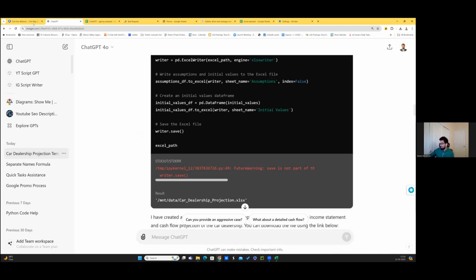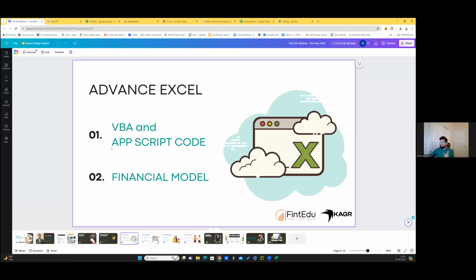I'll quickly cover other examples as well, because I have a lot to share. But I hope you understood how you can develop VBA and app script code and financial models. But at the same time, they've released a newer model, which is ChatGPT 4.0. Right now, it is free and you can access it. And in that, you can upload and download it for free. So it's just the new model that they've launched about 2 weeks ago. And that has also shaped a lot of things. So it is available now. So you can go to ChatGPT, the free plan, and still upload and download it.